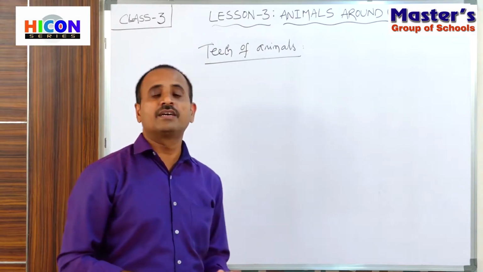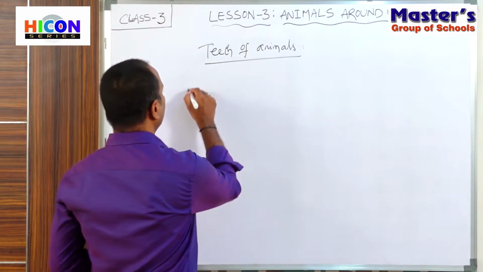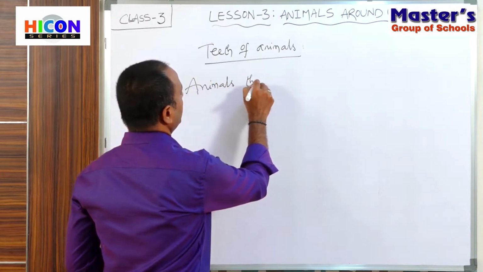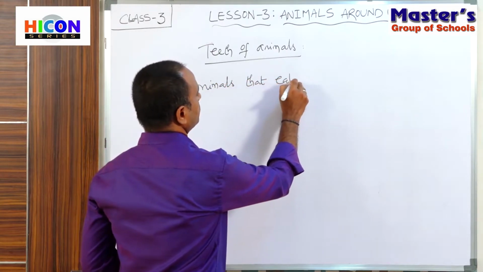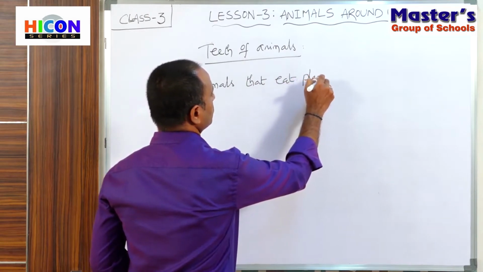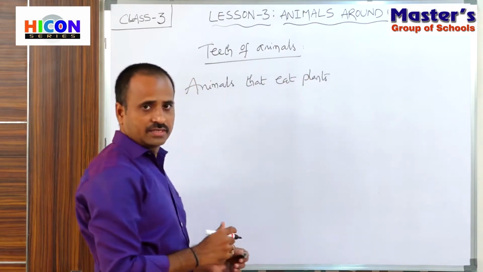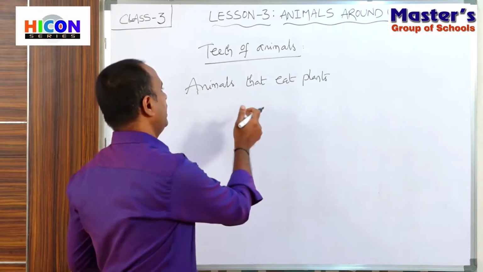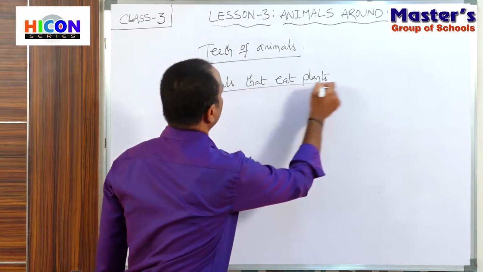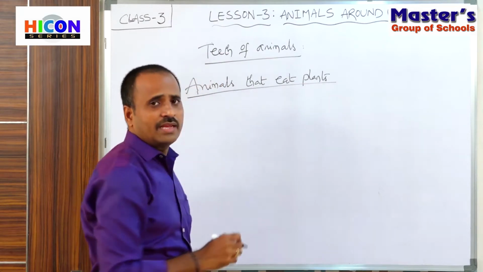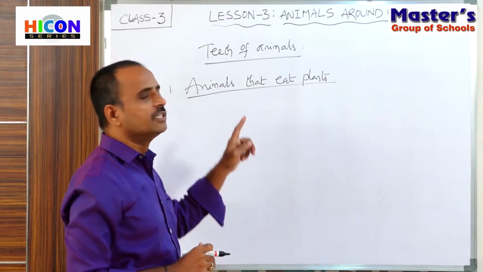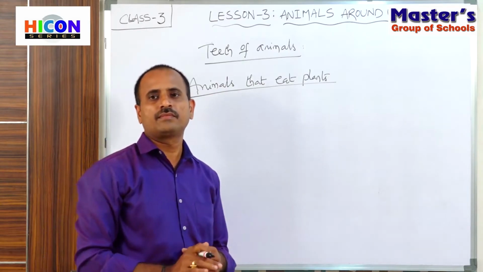The first one is animals that eat plants. Let us discuss what the adaptations are in the animals which eat plants. What are the animals called which eat plants? The animals which eat plants are called herbivores.